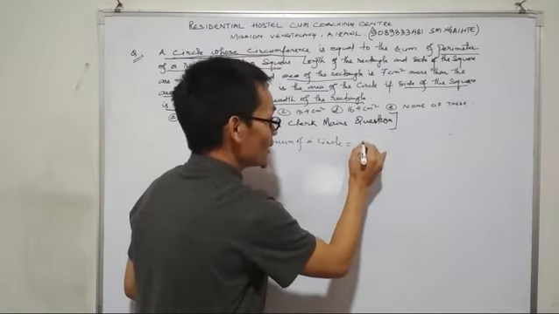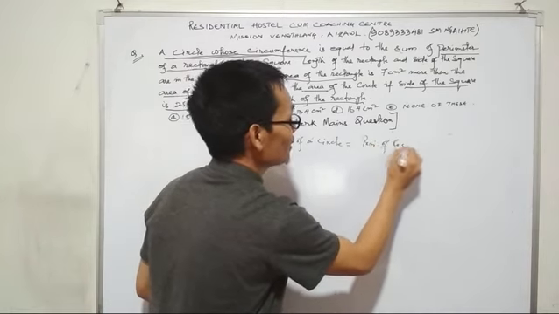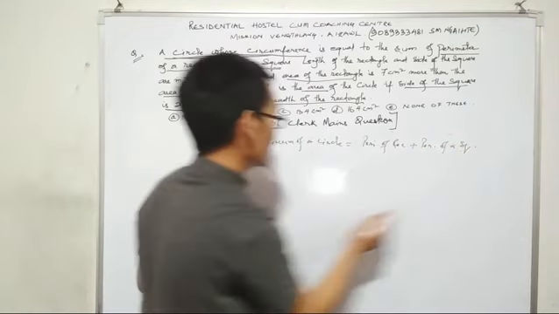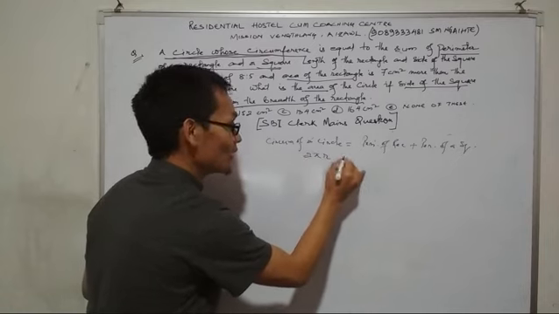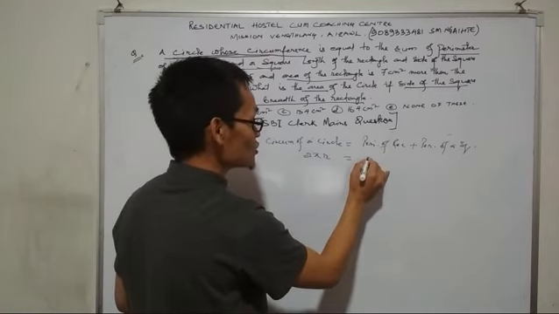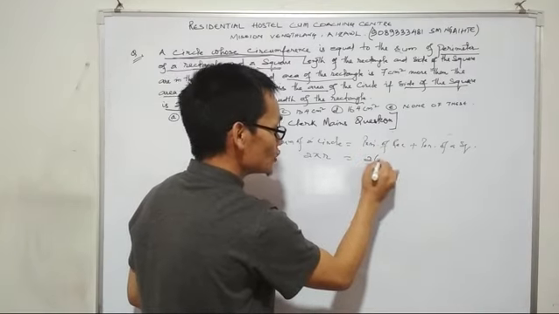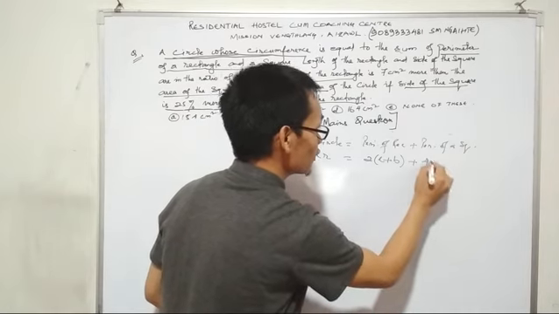So, the circumference of a circle is 2 pi r, the perimeter of a rectangle is 2 into length plus breadth, and the perimeter of a square is 4 into side.